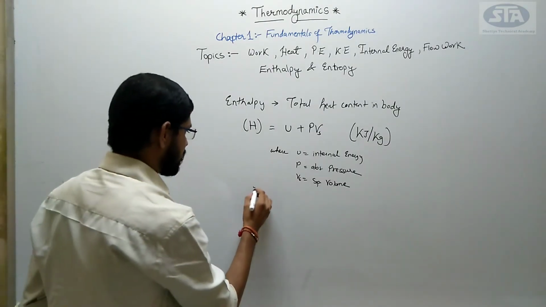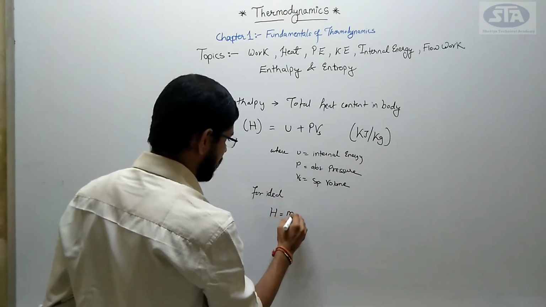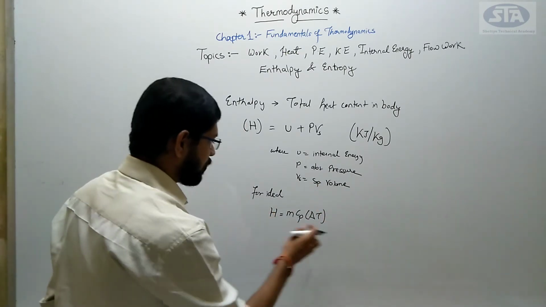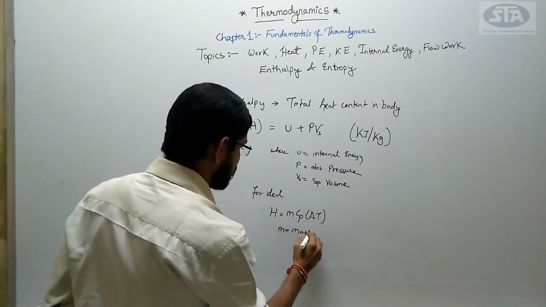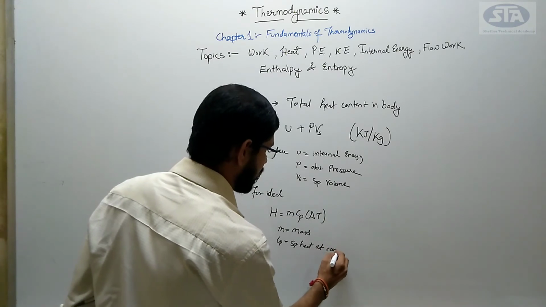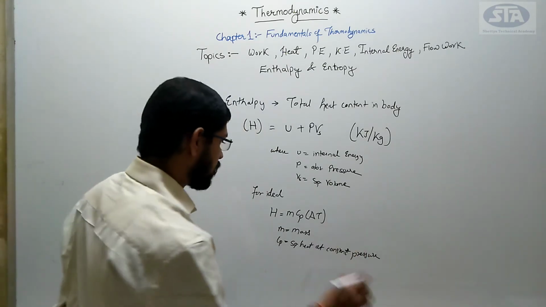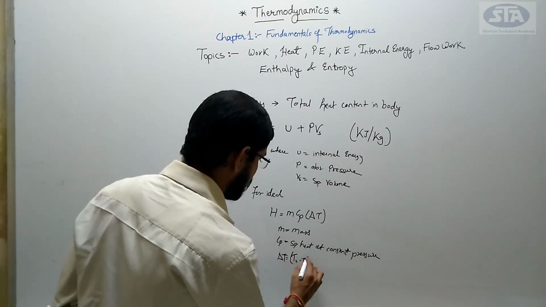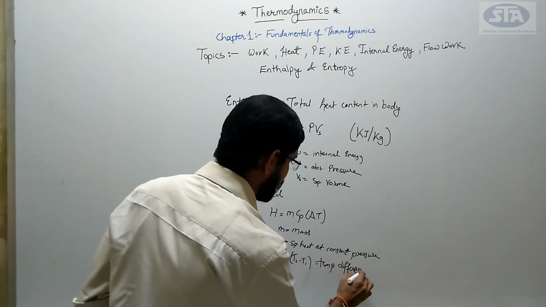For ideal gases, my enthalpy would be H equals m Cp delta T. Here m is the mass, Cp is the specific heat at constant pressure, and delta T, that is T2 minus T1, is the temperature difference.